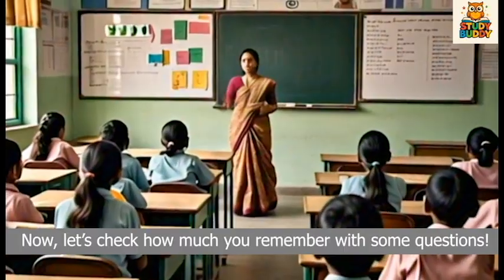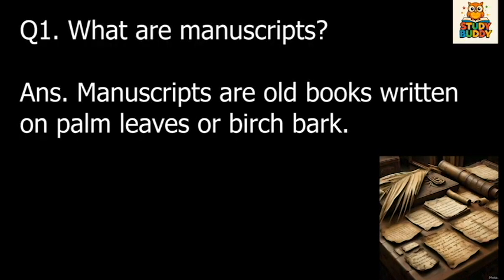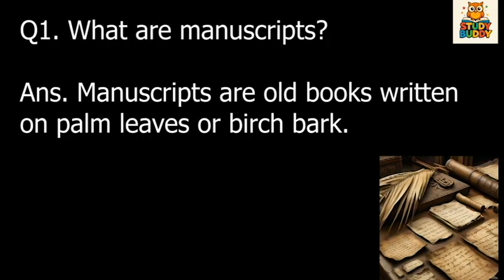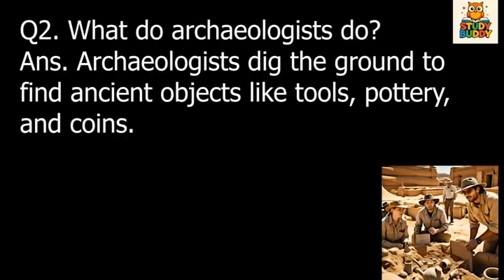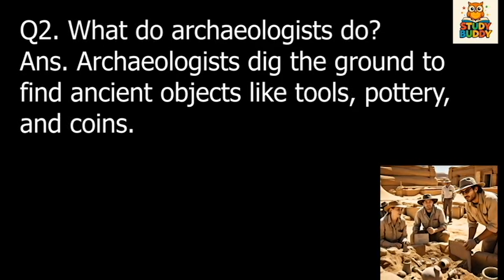Now let's check how much you remember with some questions. What are manuscripts? Manuscripts are old books written on palm leaves or birch bark. What do archaeologists do? Archaeologists dig the ground to find ancient objects like tools, pottery, and coins.